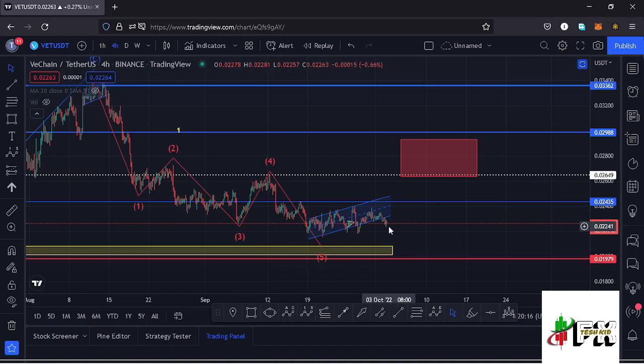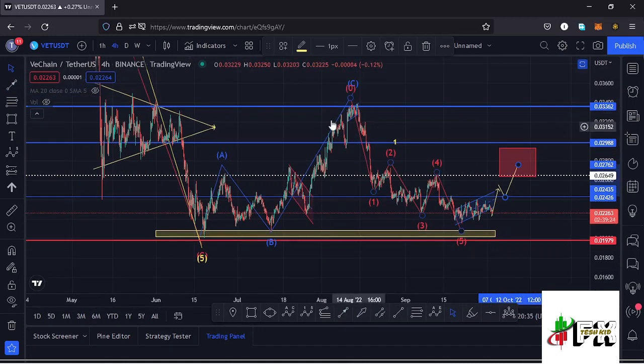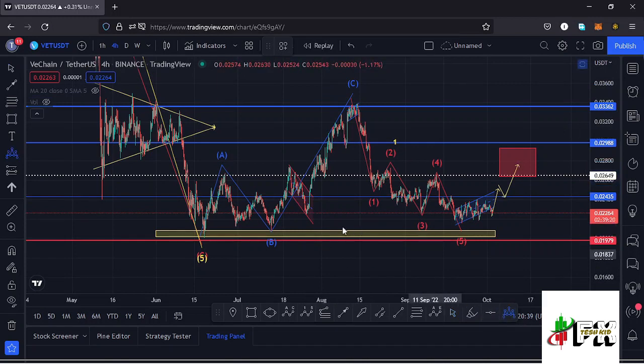And in that movement, I would expect us to continue to manage to break above these key areas of resistances at around the $0.024 mark, have a retest of that key area of resistance, and once you see the retest, then we can continue pushing higher into this red target area. Also viewing it from a wider view, we can see the formation of a head and shoulders pattern over here, and if I draw it out on the charts, we can have this as the left shoulder of that head and shoulders pattern.